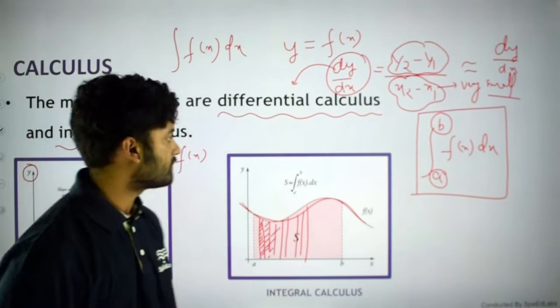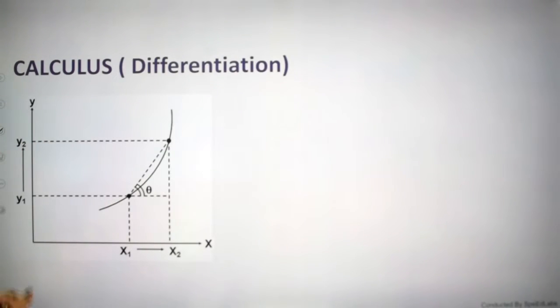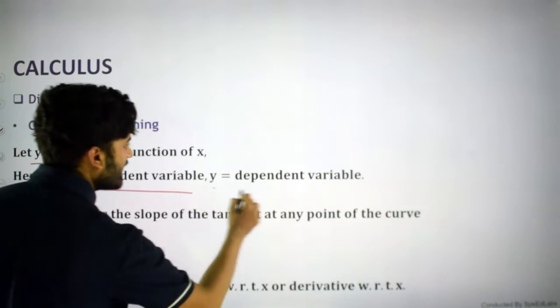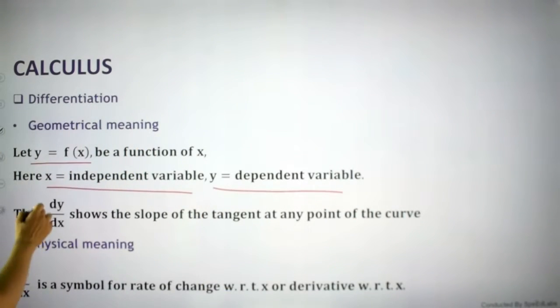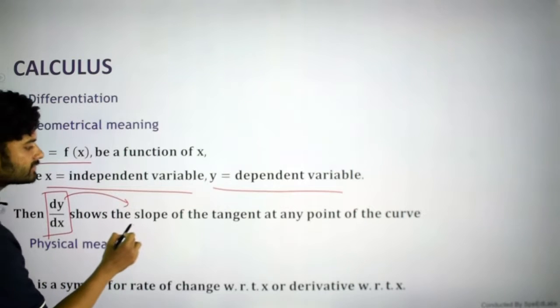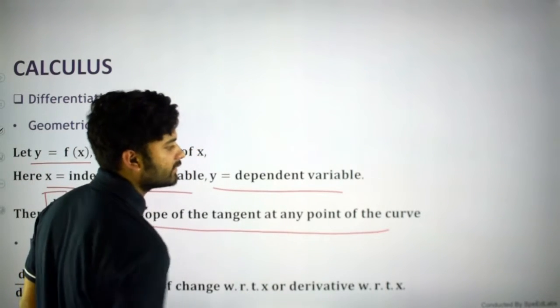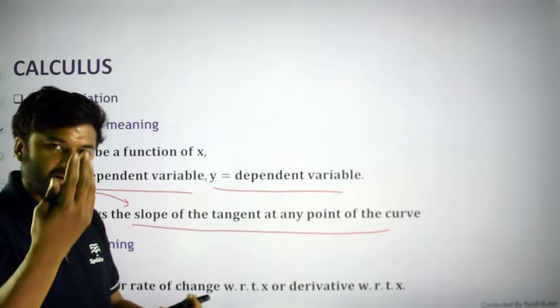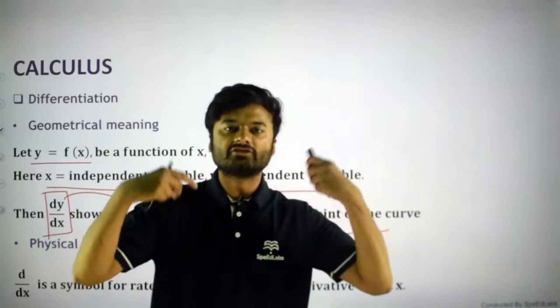Okay, so now let us move further. Let us talk about differentiation first. If I have a function, let's say y equal to f of x, here x is an independent variable as I have told you, and y is a dependent variable. What is the meaning of dy by dx? Dy by dx basically means the slope. It gives the slope of the tangent at any particular point on the curve. So what is the physical meaning of dy by dx or dy by dt?